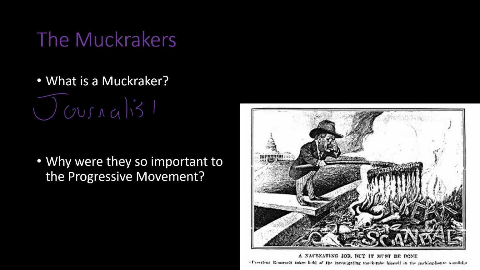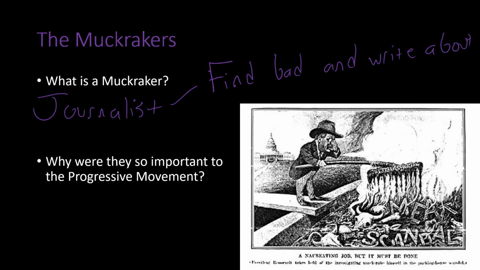And what they do is they find the bad in society, find bad and write about it to cause change. So they're not really concerned with becoming famous or becoming rich.